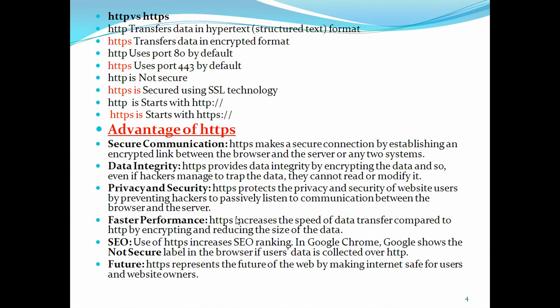Okay, so this HTTPS, because of this SSL or TLS technology, or whatever the web security protocols used in HTTPS, automatically prevents the hackers, because a number of rules are there to check whether a user is legitimate or not.